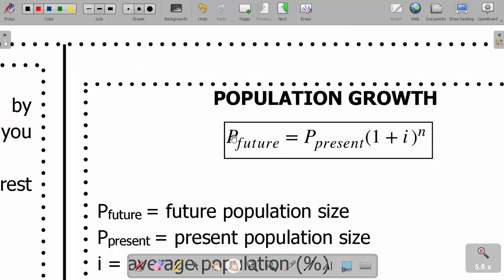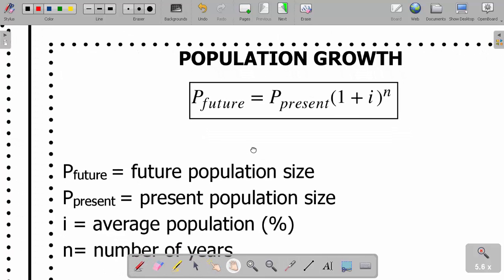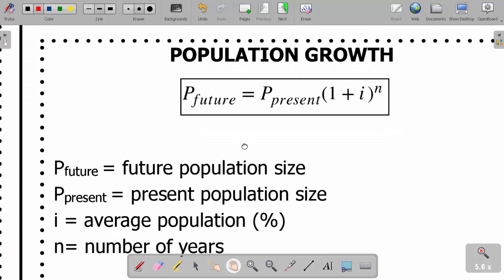Now the population in the future is the same as the population presently, then times the compounding interest rate. Okay, so in this particular case, we're using this formula here. So note, if in your test they talk about increase in population, please don't use simple interest, but use what?